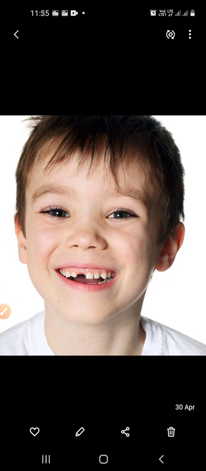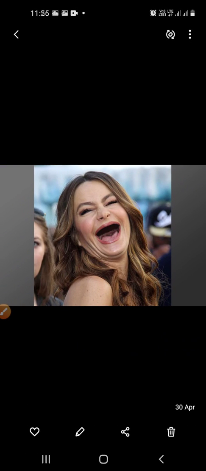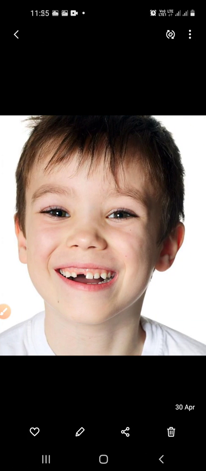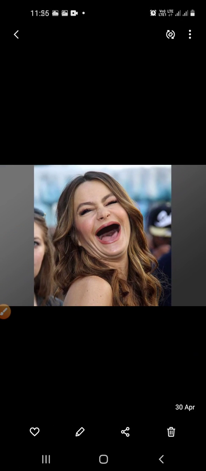So, can you tell me the similarities among all the pictures? Yes, the lady and the boy both are smiling, but the boy has lost one tooth and the lady is smiling without teeth. Okay, she hasn't any teeth. So children, do you know we are discussing teeth?